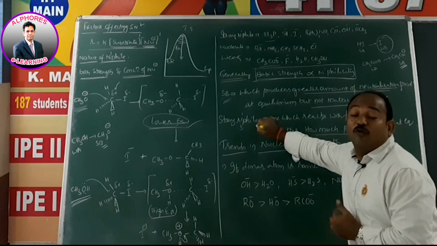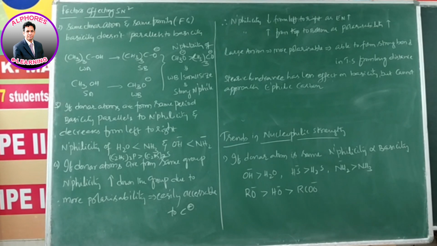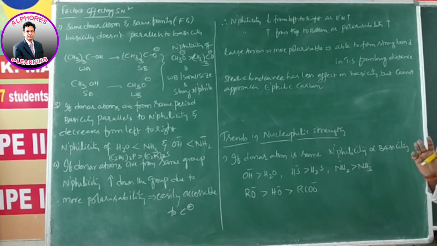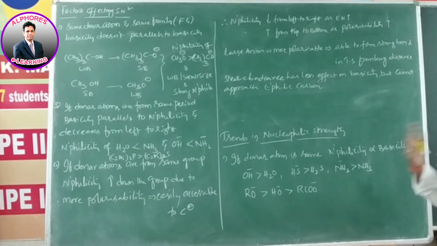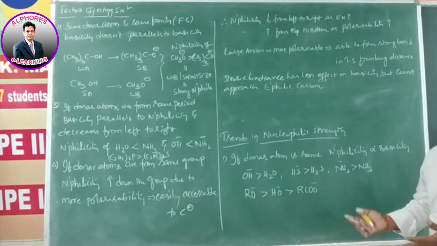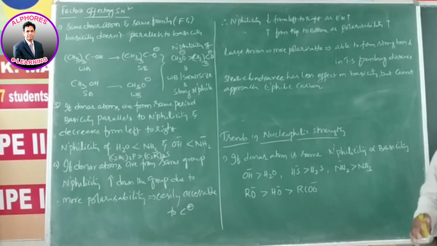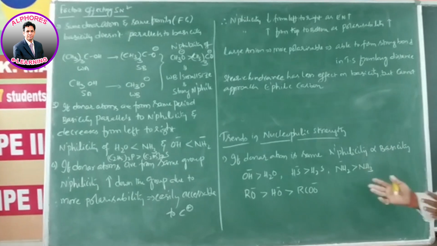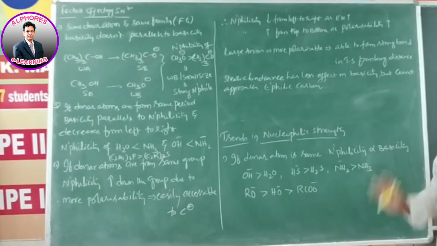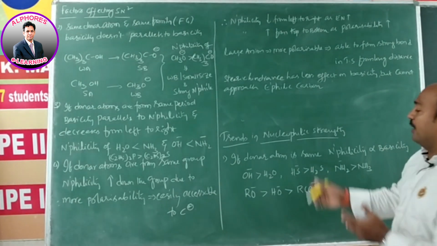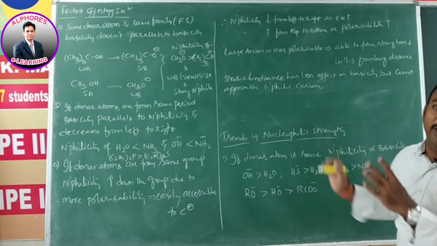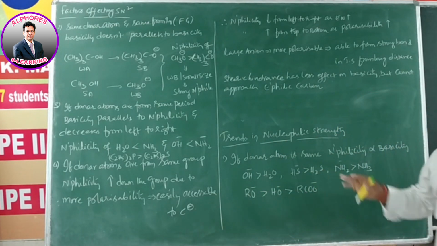So if you observe trends in nucleophilic strength, which one is a strong nucleophile and which one is a weak nucleophile? Similarly, which one is a strong base but not supposed to be called a strong nucleophile, and which one is a weak base but may still behave as a strong nucleophile? How to identify that? For that there are a few points. These 4 points, if you remember them, you can identify anything.